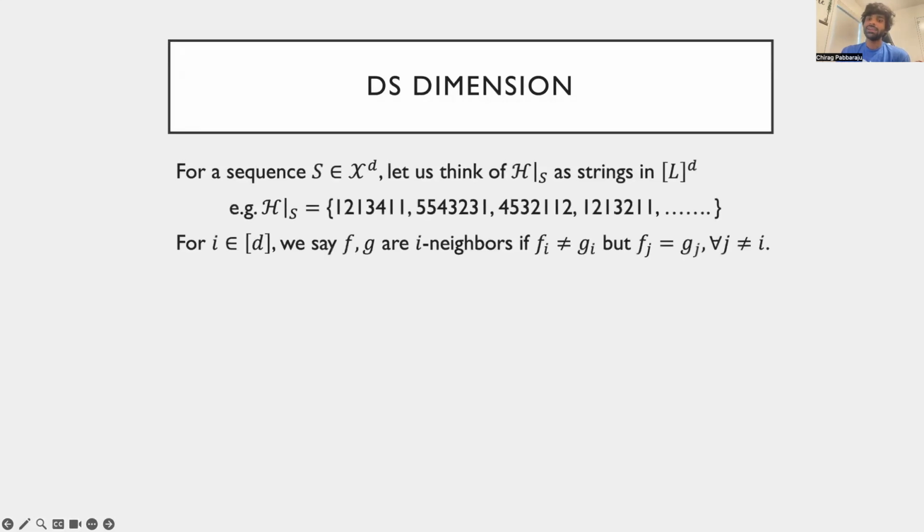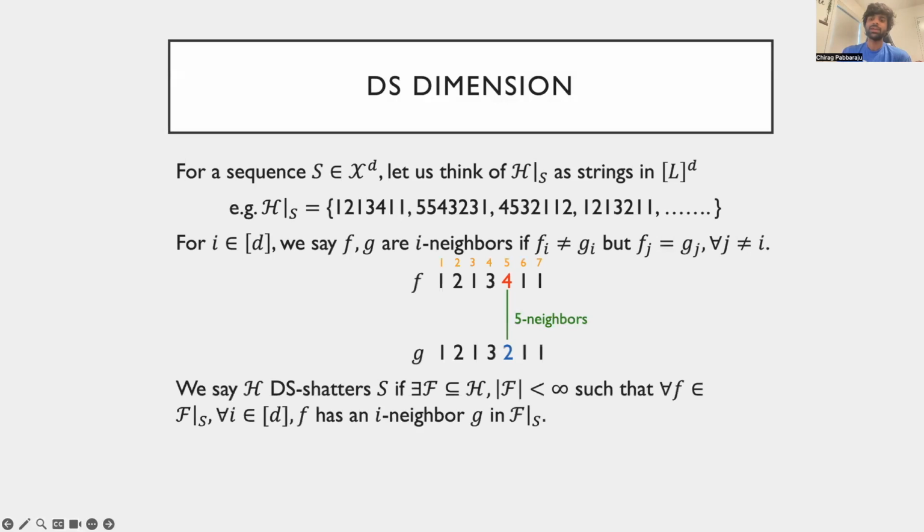Now, for any index i in 1 through D, we say that two functions f and g, to be thought of as strings of length D, are i-neighbors at index i if they agree at all indices other than i. Here is an example of f and g that are neighbors at index 5 because they are the same everywhere else other than at index 5.